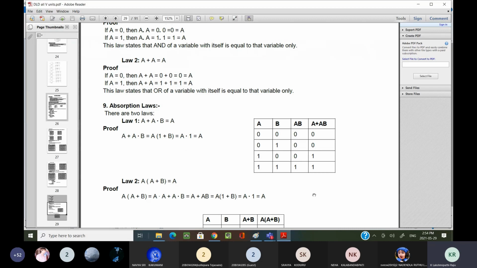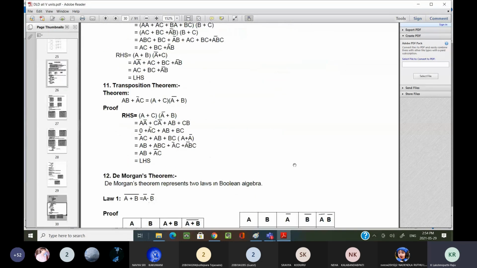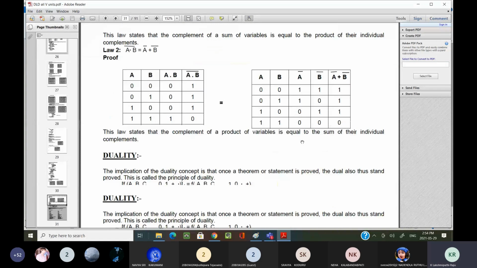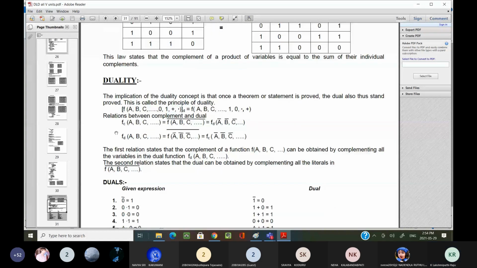Without wasting our time, moving to the next concept in our syllabus, which is the duality principle, also called the duality property. What is this duality property?